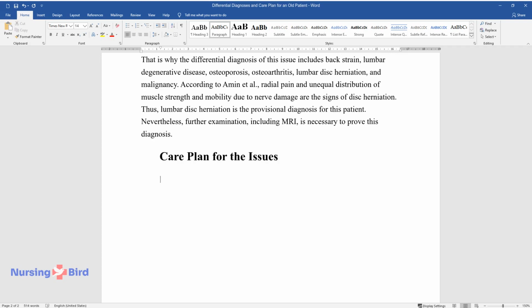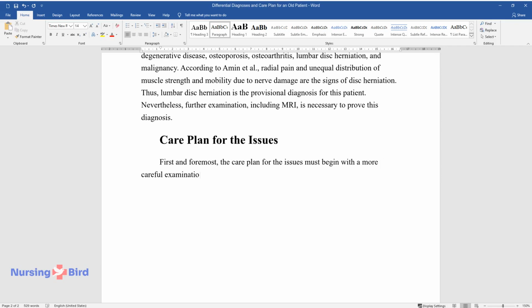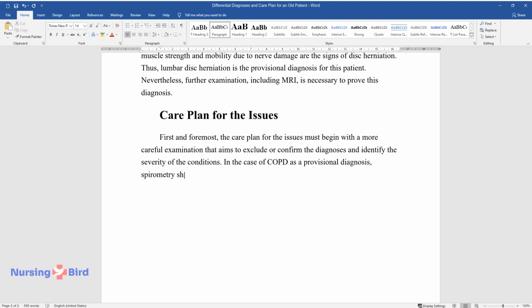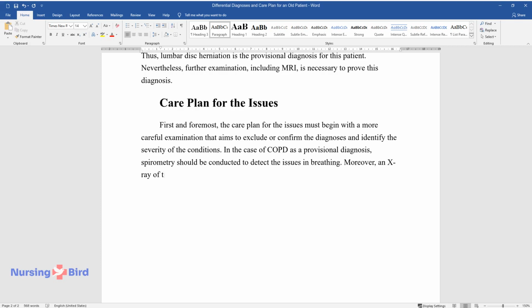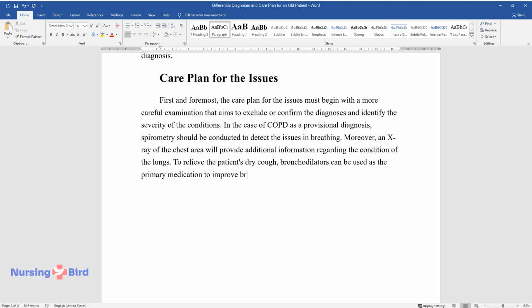Care plan for the issues. First and foremost, the care plan for the issues must begin with a more careful examination that aims to exclude or confirm the diagnoses and identify the severity of the conditions. In the case of COPD as a provisional diagnosis, spirometry should be conducted to detect the issues in breathing. Moreover, an X-ray of the chest area will provide additional information regarding the condition of the lungs. To relieve the patient's dry cough, bronchodilators can be used as the primary medication to improve breathing.